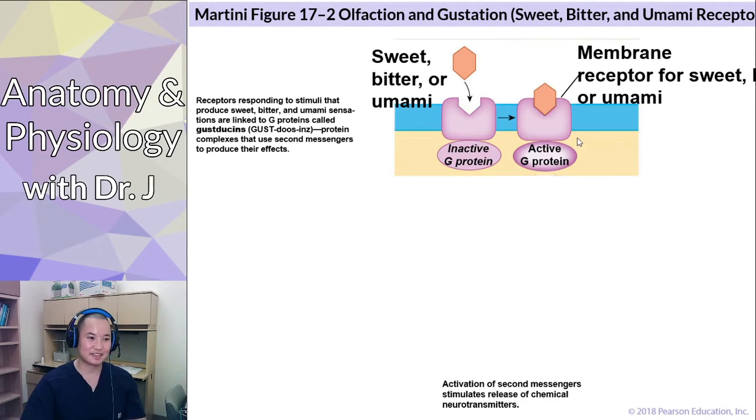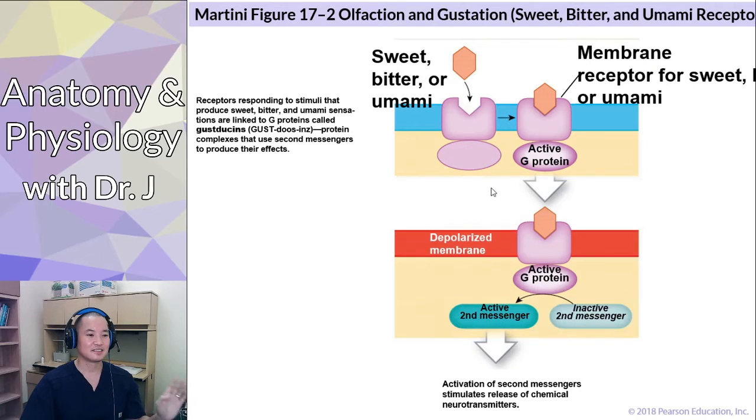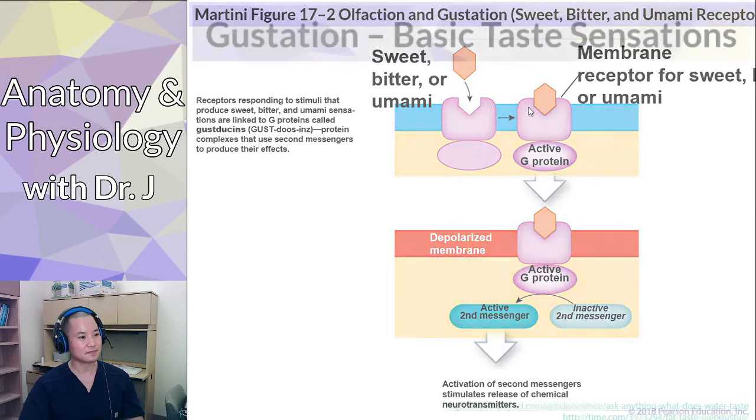Just know it activates kind of like a chain reaction, a domino effect of all of these intracellular enzymes and chemical reactions. And with all these things we call second messengers, just know a bunch of chemistry happens inside the cells when these ligands bind to the receptors, and then this leads to the release of neurotransmitters. So that's what we have there.